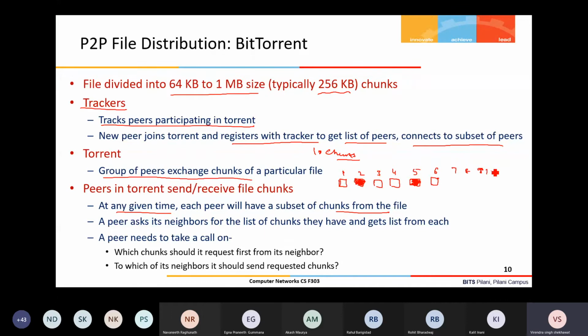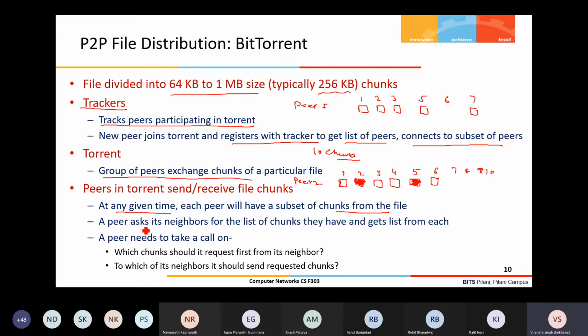Another peer may have the first, second, and third, and the fourth is not there, 5 is there, 6 is not there, 7 is there, right? This kind of scenario can be there. This is with peer 1 and this is maybe peer 2.